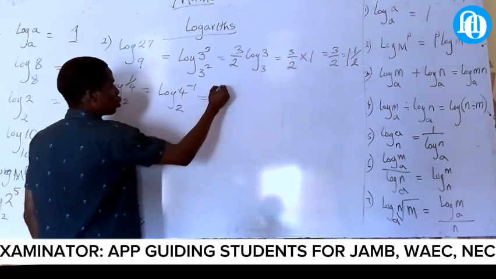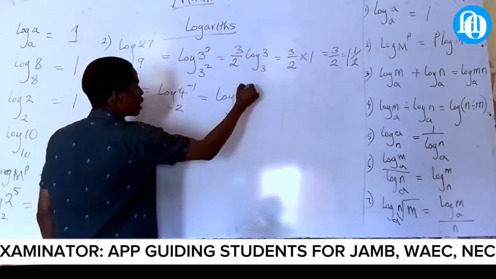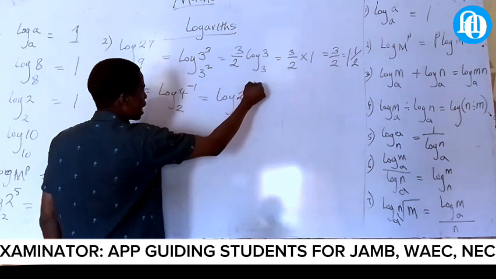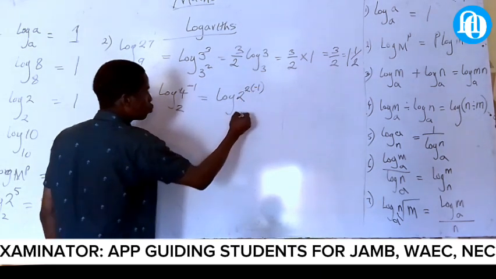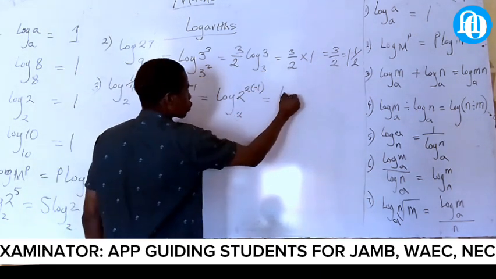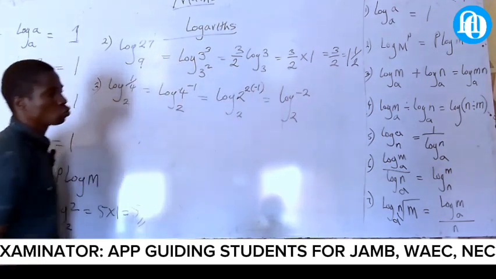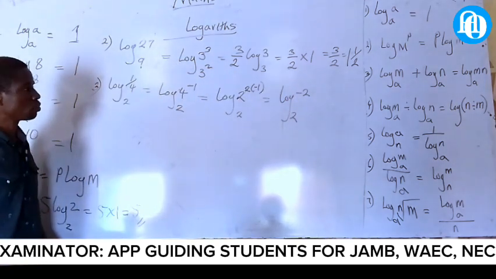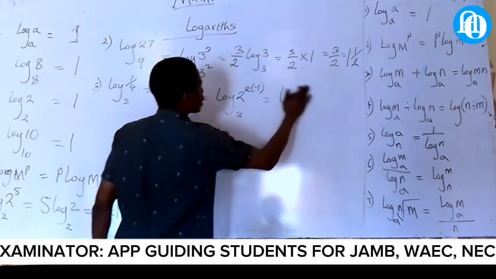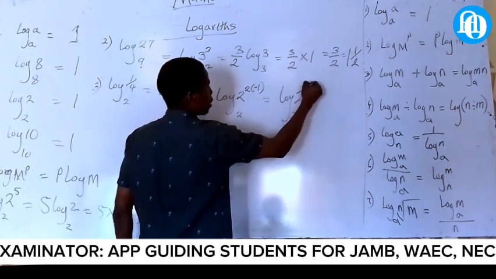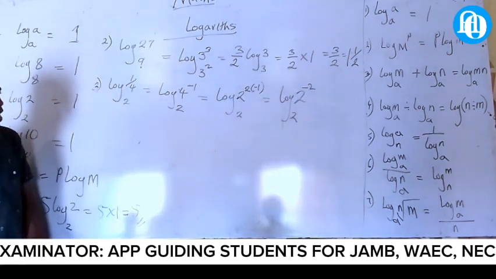It will now be log 2 of 2 raised to the power of 2, bracket, minus 1. And this one will be log 2 of 2 raised to the power of minus 2. This one, and this is minus 2. Are you getting me now? This one is 2 raised to the power of what? Minus 2. Are you getting me now?